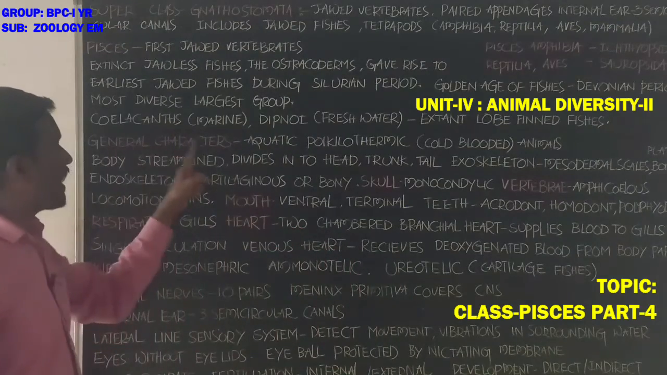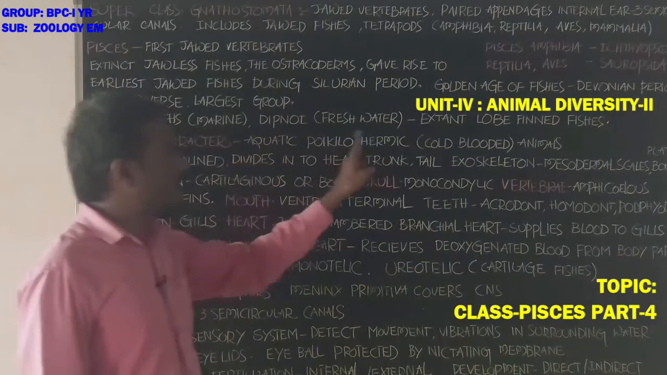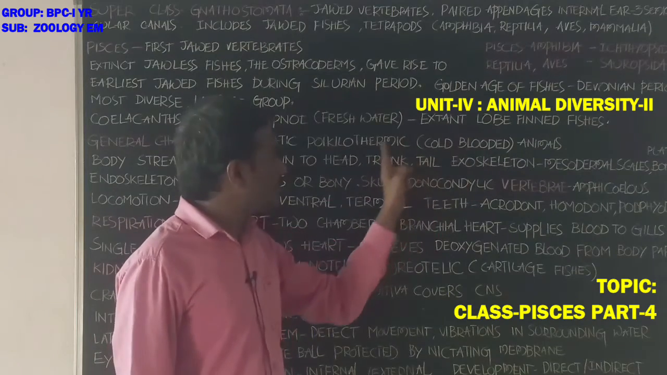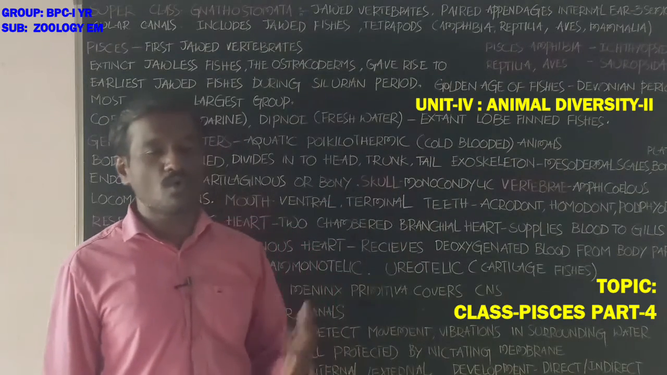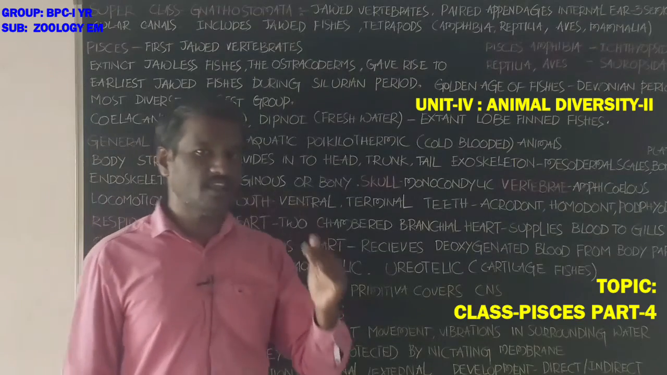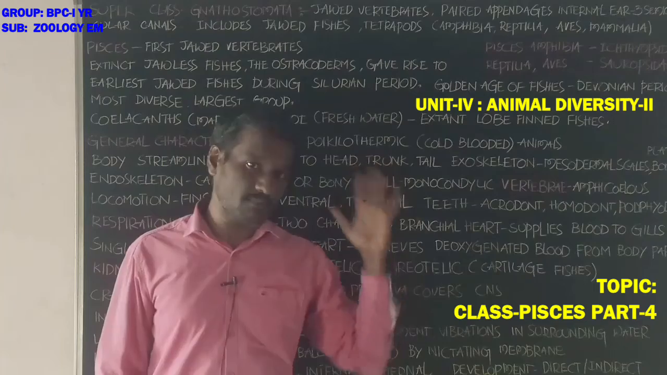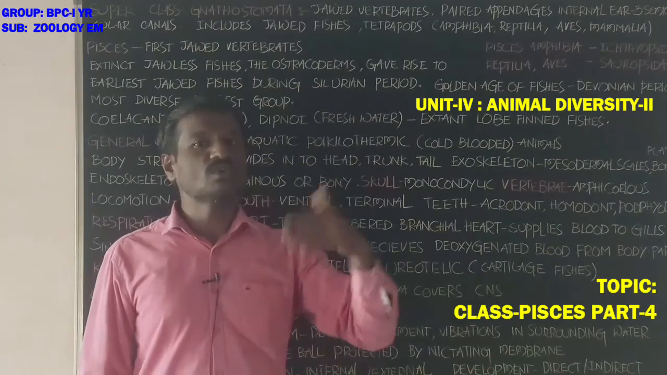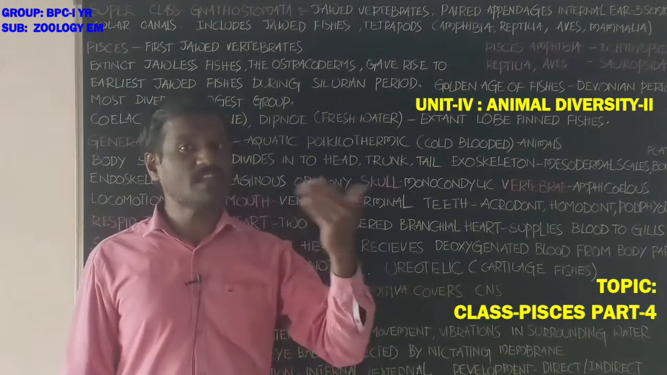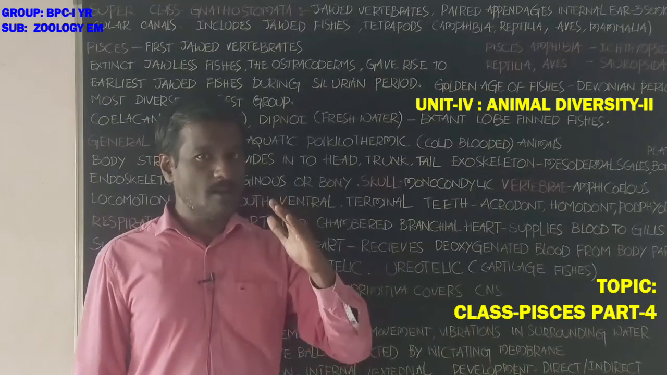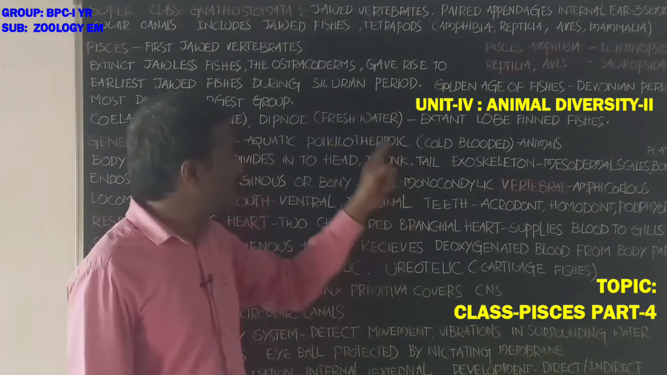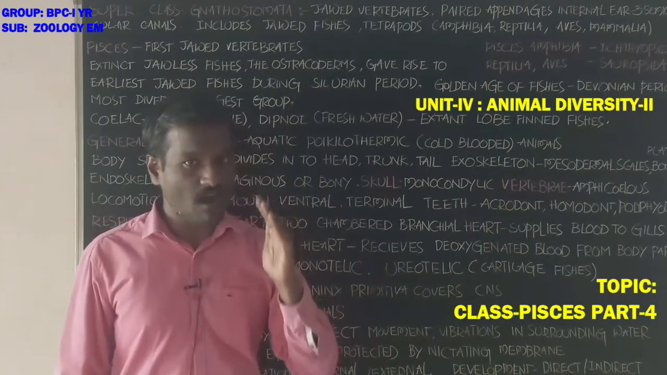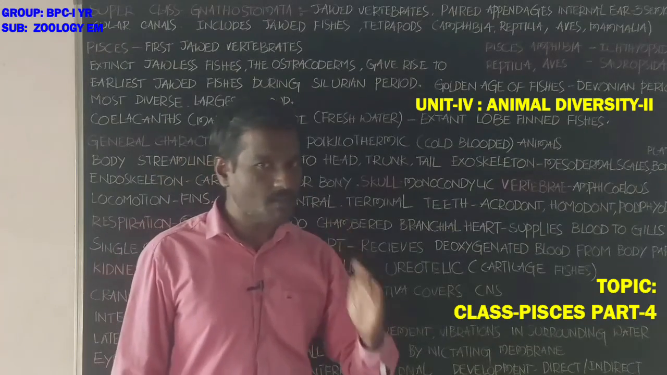Next, general characters of the fishes. These are aquatic poikilothermic animals, also called cold-blooded animals. What is the meaning of poikilotherms or cold-blooded? These animals do not maintain a constant body temperature; the body temperature changes with the surrounding environment where the animal lives.